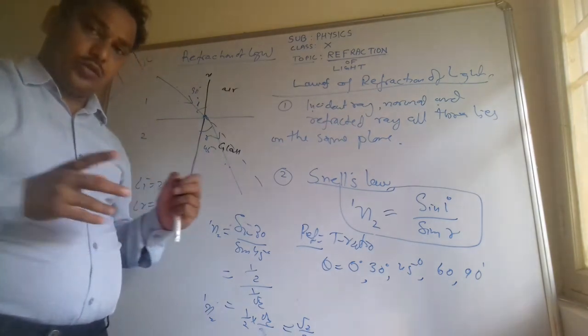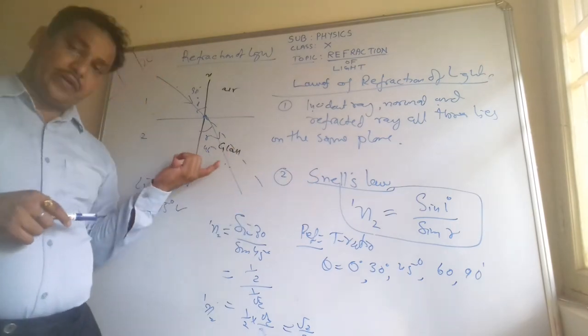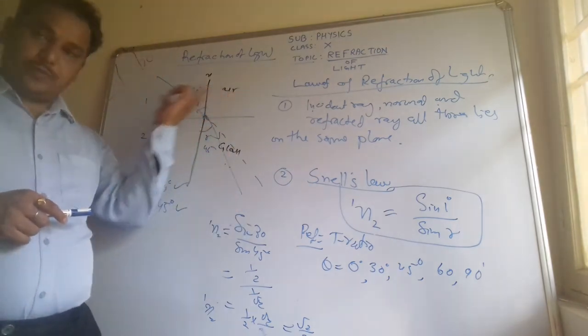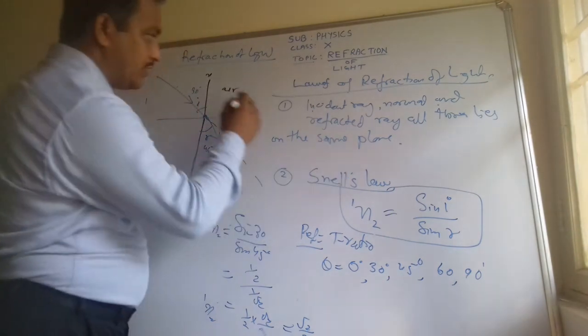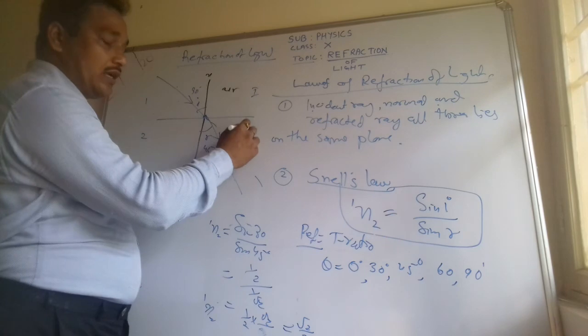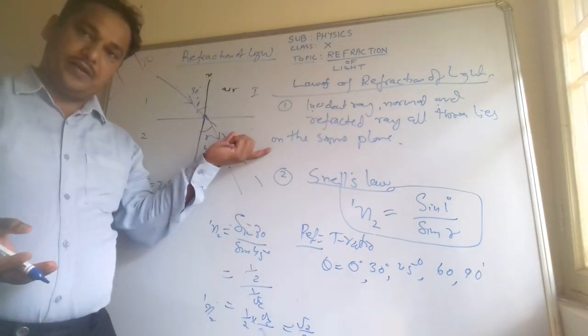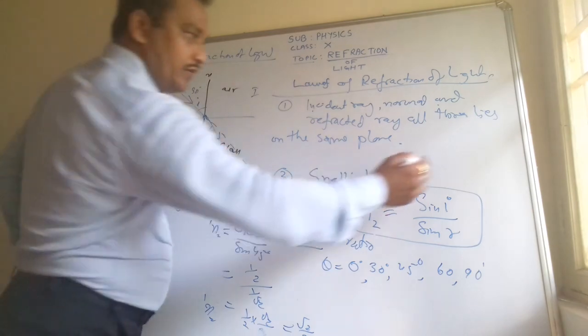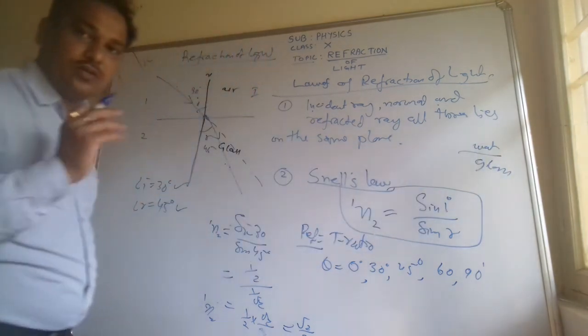And one more thing I want to discuss, absolute refractive index. Like here we are calculating the refractive index of glass with respect to air, when the first medium is air and the second medium is any other, we will say it is the absolute refractive index of the second medium. Like if the first medium is water and the other medium is glass, this is not absolute.